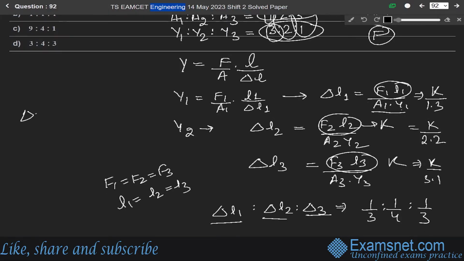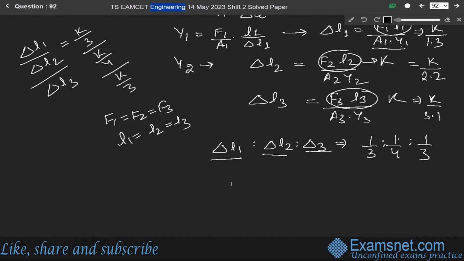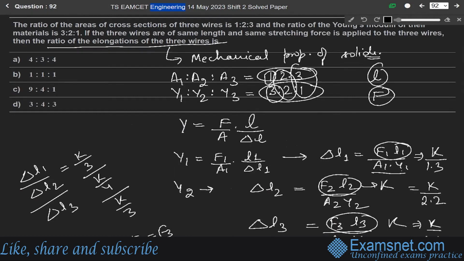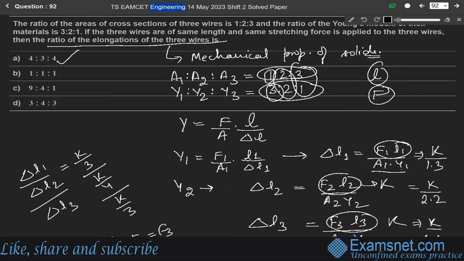So from here we can write delta L1 over delta L2 over delta L3 as K over 3, K over 4, K over 3. In terms of ratio, we can write them as 1/3 ratio 1/4 ratio 1/3. So the ratio of the elongations, delta L1 ratio delta L2 ratio delta L3, is 4:3:4. The correct option is option A, that is 4:3:4.